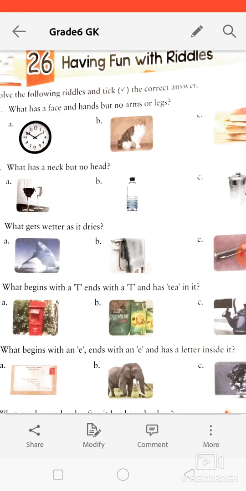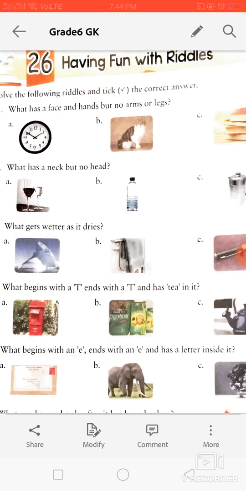As far as I can guess, it's the clock, because a clock has a face, like it is round in shape and looks like a face, and it has hands, meaning the needles in a clock we can consider as hands. But it doesn't have arms or legs. The cat has all the things, and books don't have any face or hands. Okay, so the right answer of this riddle is the clock.